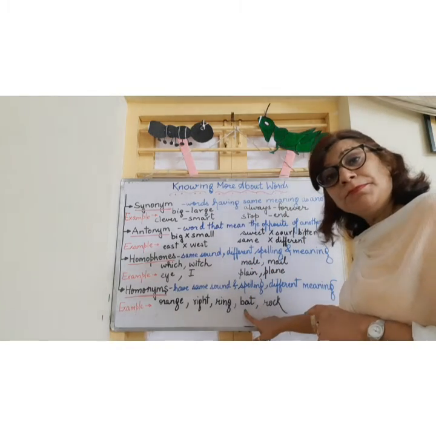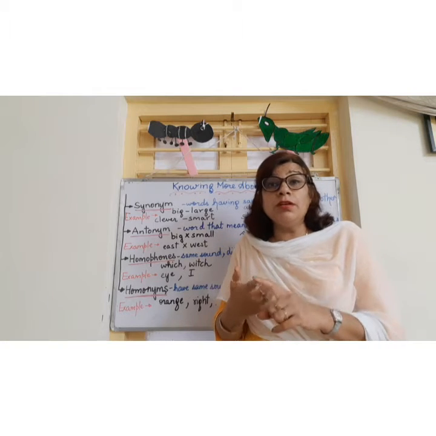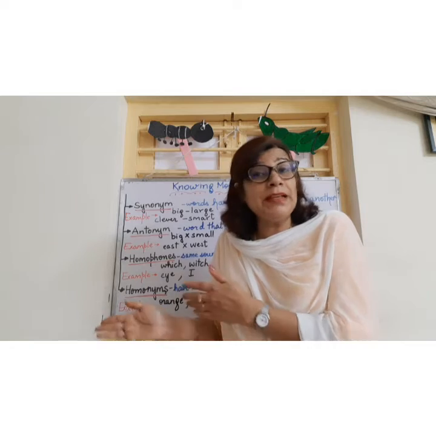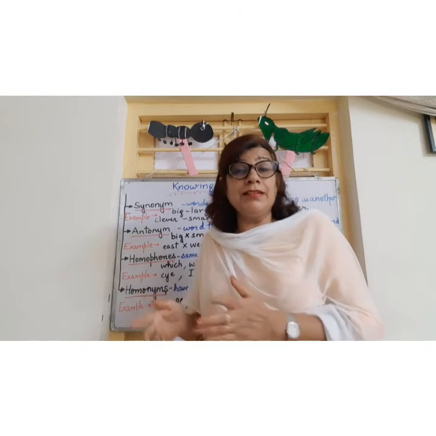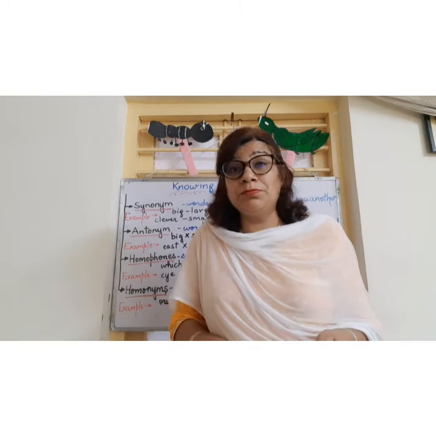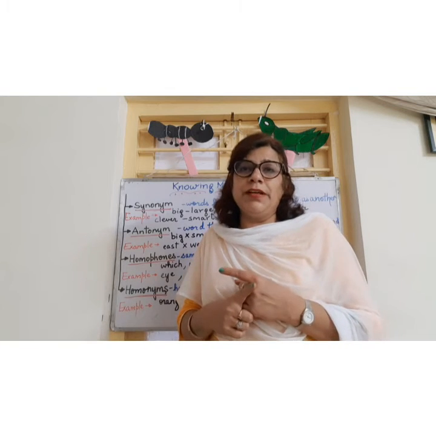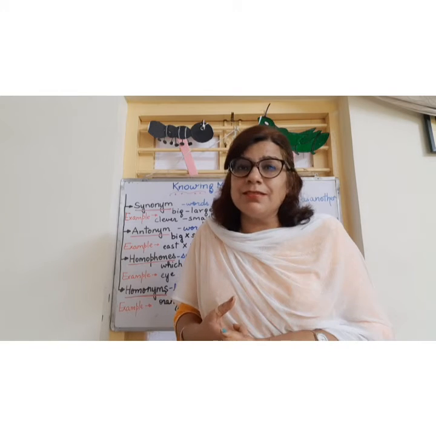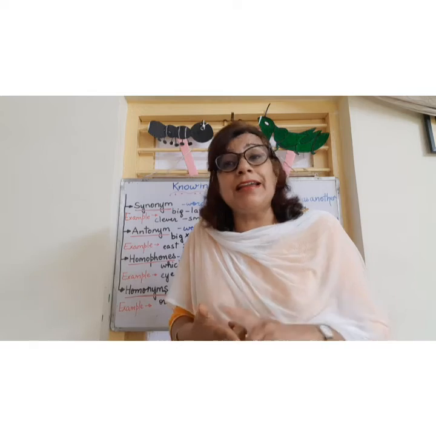Then bat. Here, bat we can use for the sport that we play. We play cricket and we use bat and ball for playing cricket. Here it is that bat. So I am playing with a bat and ball. And second bat, we all know because it is COVID time, bat is the source of coronavirus. So here bat is a mammal. I am talking about an animal.